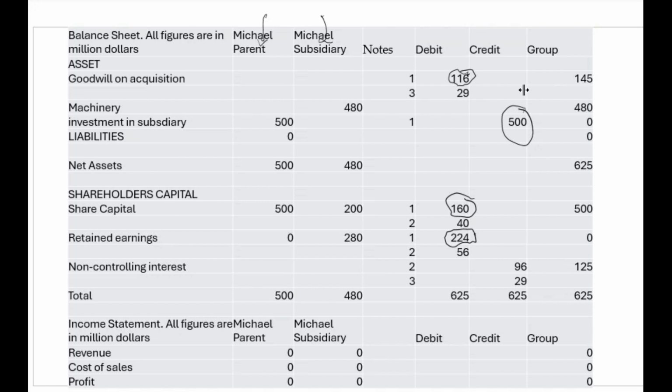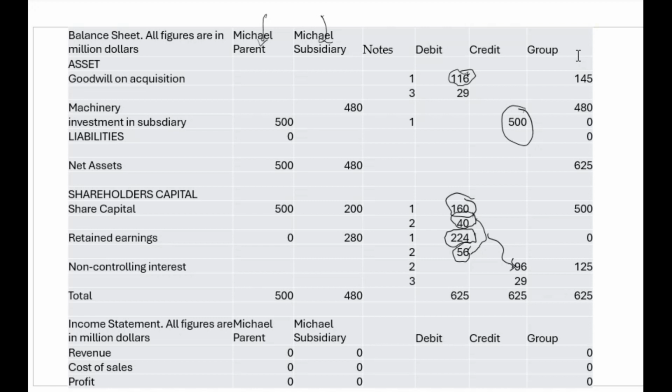Our second journal entry was to recognize Samuel's non-controlling interest. We first recognize it as if it was measured at net assets value. If so, Samuel gets 20% of share capital, which is 40, and 20% of retained earnings, which is 56. Together, that adds up to 96 non-controlling interest.